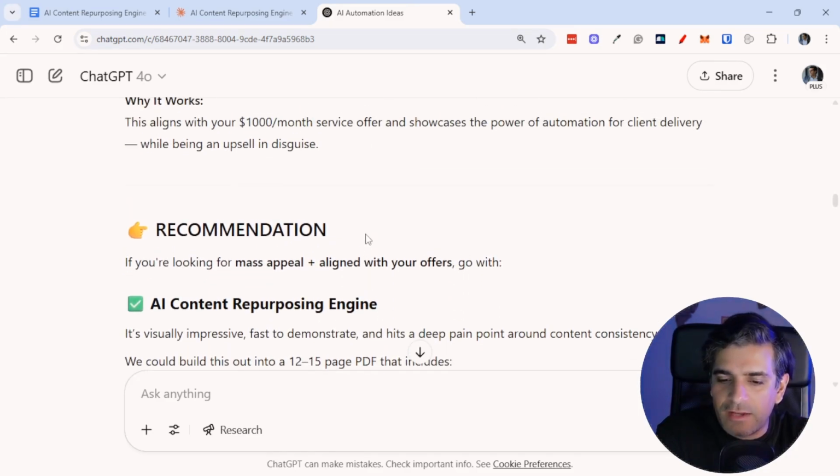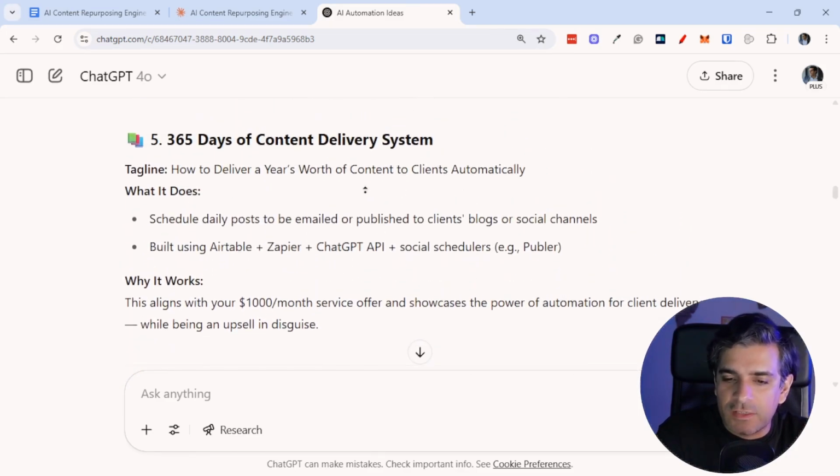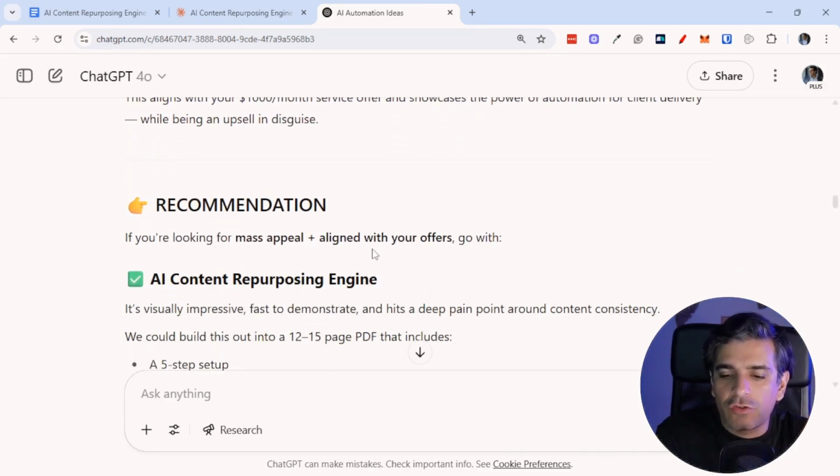Okay, let's go and work on one of these ideas, which was going to be the AI content repurposing engine. Now, I want to tell you this. There's something funny I found about prompt engineering, as a lot of AI tech bros call it. They say, oh, you have to get really good at AI prompt engineering, like you have to be good at talking to AI. I mean, honestly, it's simple, basic communication. It's the same thing I teach my 6-year-old. If you want something, you have to ask for it. You have to be as specific as you can. You have to be as clear and concise as you can. And ChatGPT is no different.